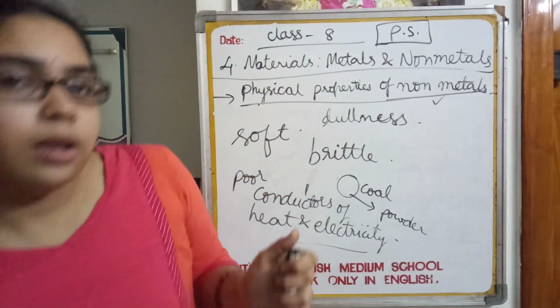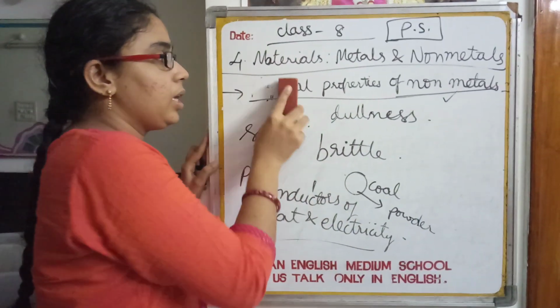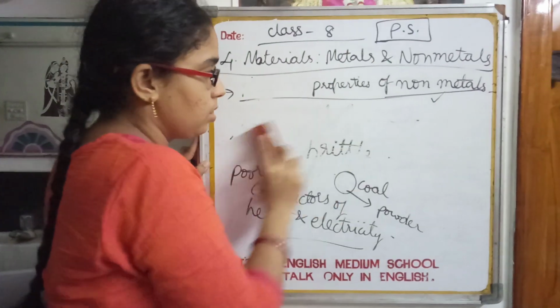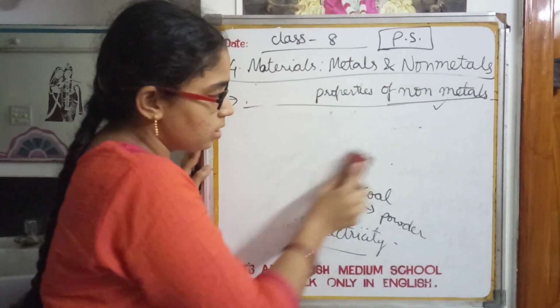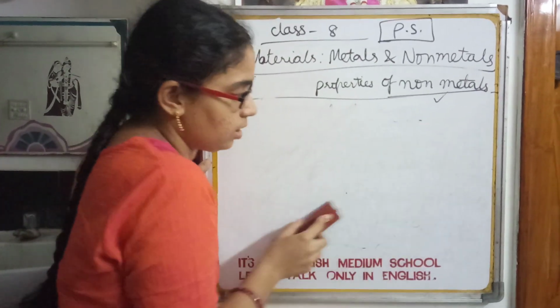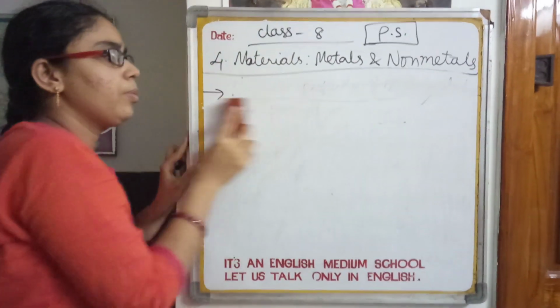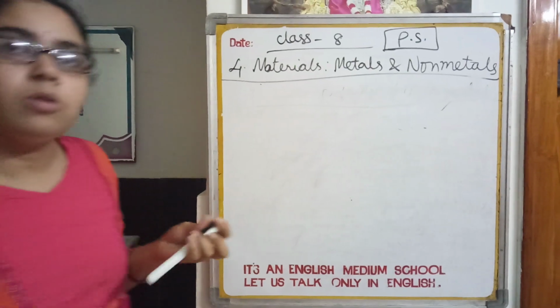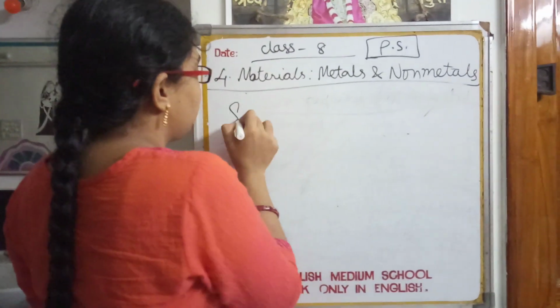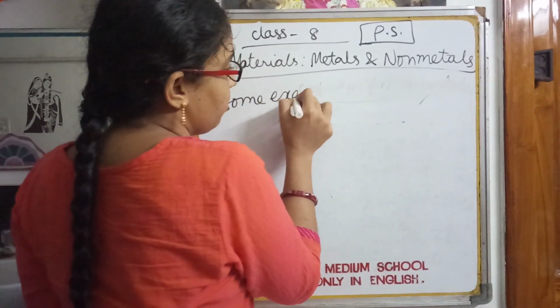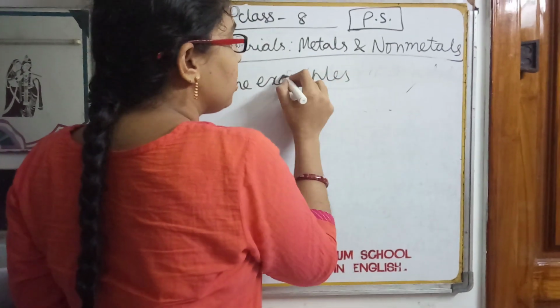Okay, and next, coming to the chemical properties, we are going to discuss the chemical properties of metals and non-metals. But before that, I am going to give you some examples of metals and also non-metals.